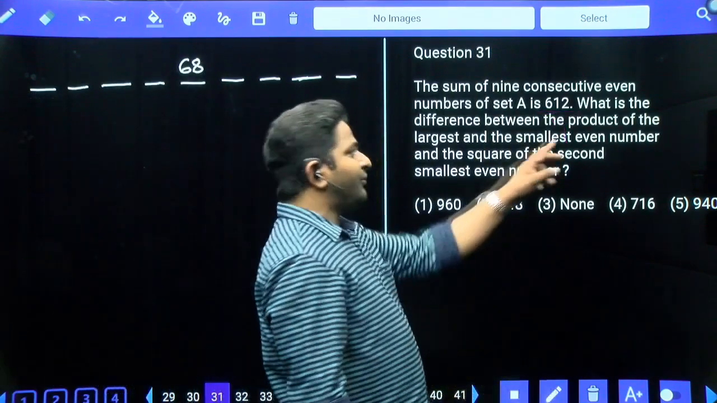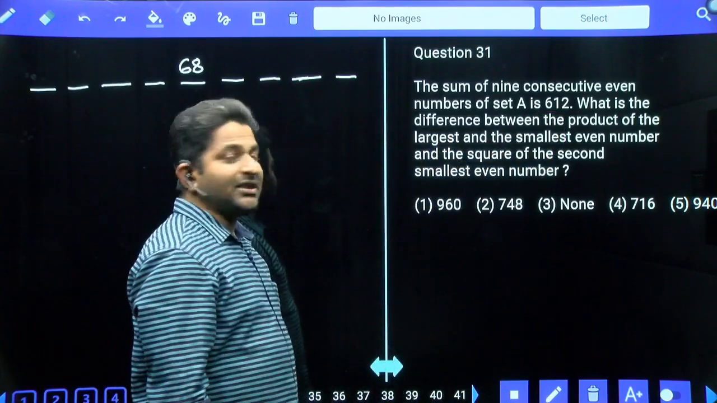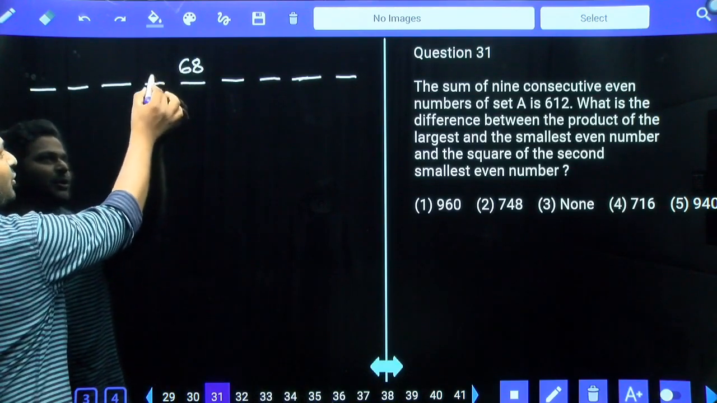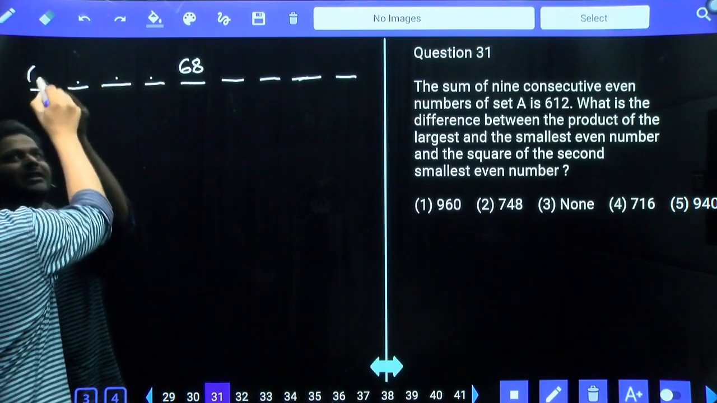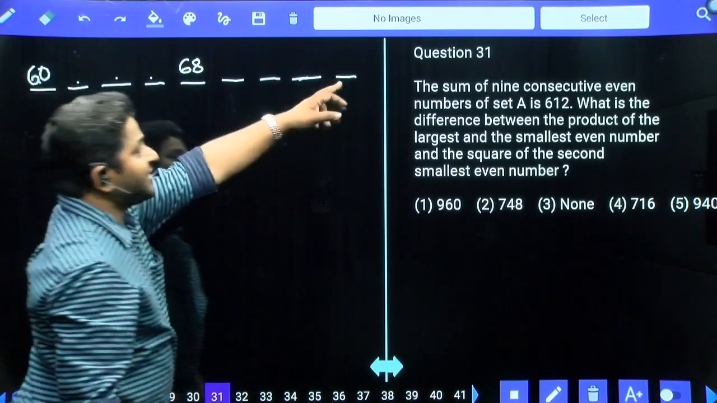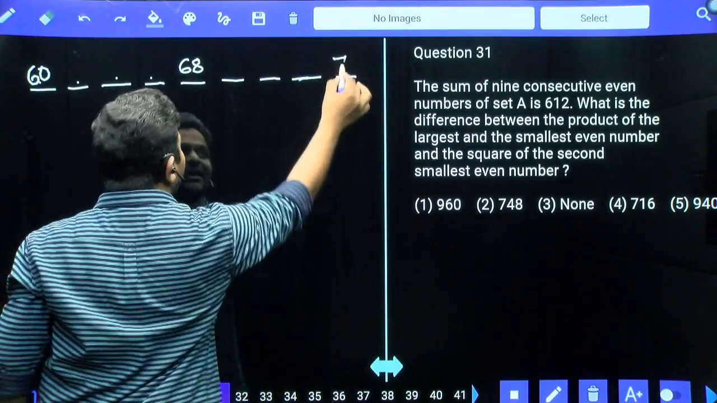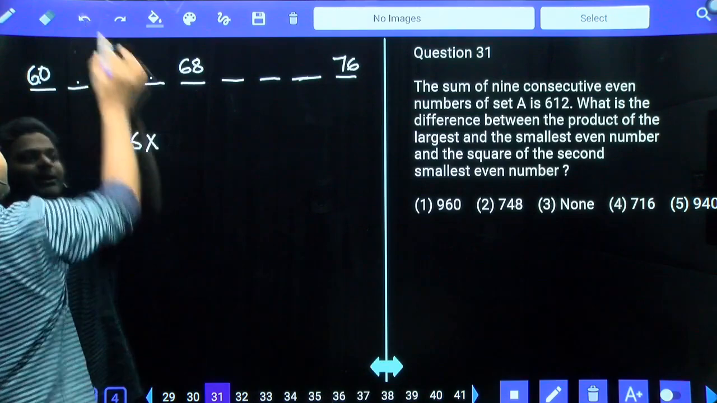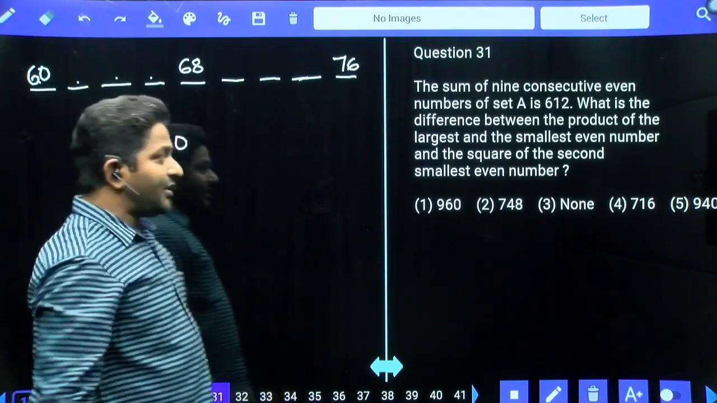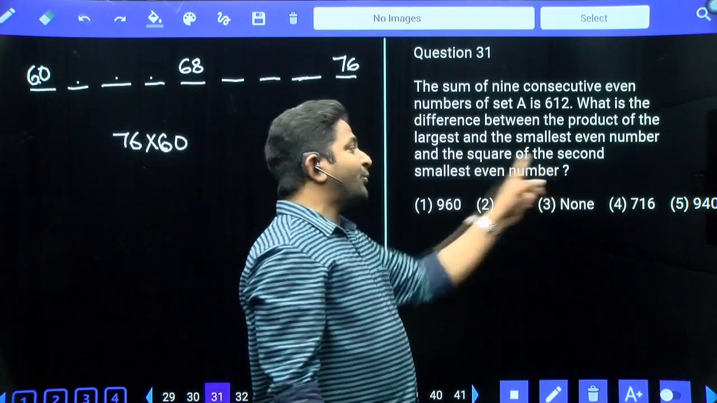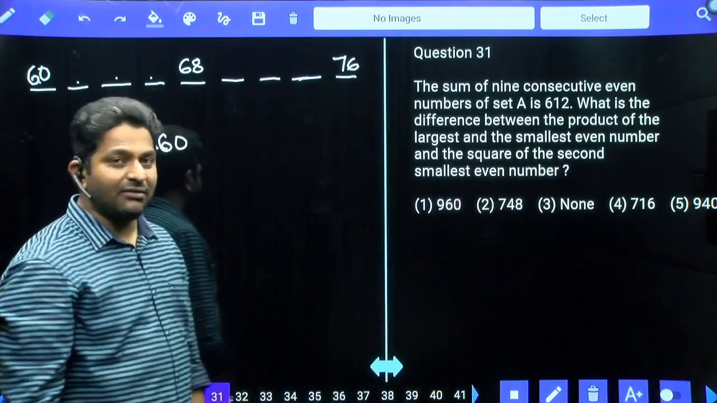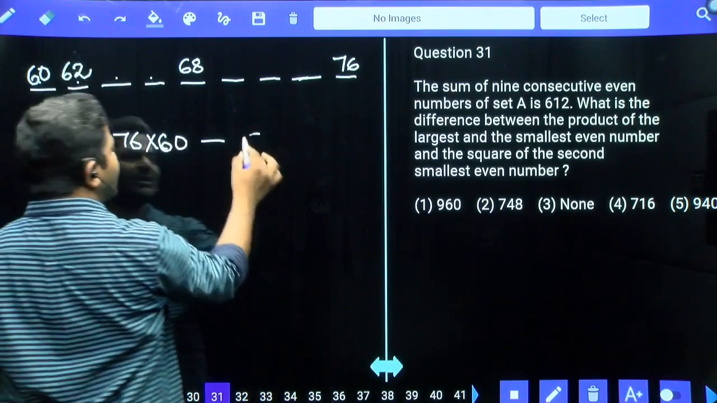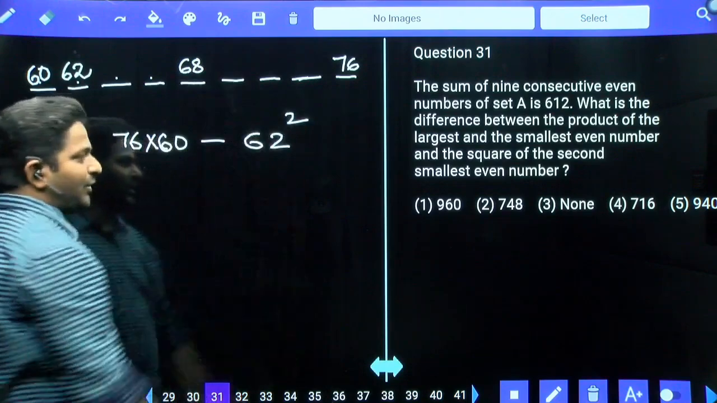What is the difference between the product of the largest and the smallest even number, and the square of the second smallest even number? For the smallest even number, from 68 we subtract 2, 4, 6, 8, so this number is 60. The largest number is 8 more than 68, which is 76. Product of both the numbers, 76 into 60. The smallest is 60, the second smallest is 62. So from this we have to subtract 62 square.